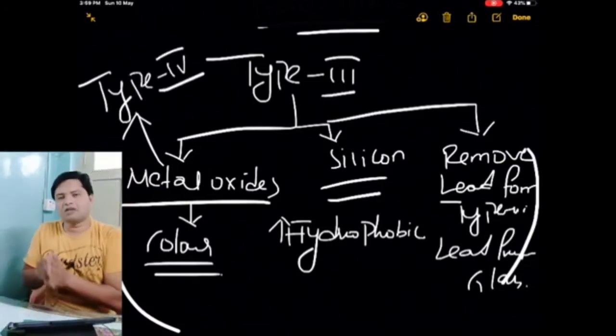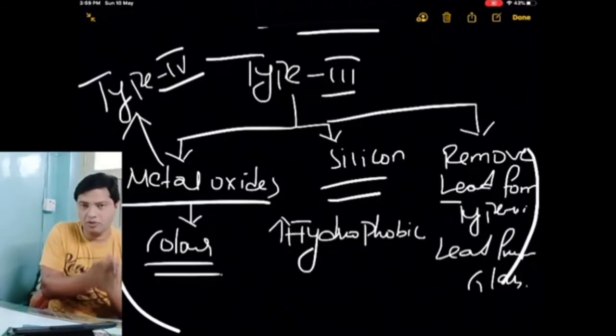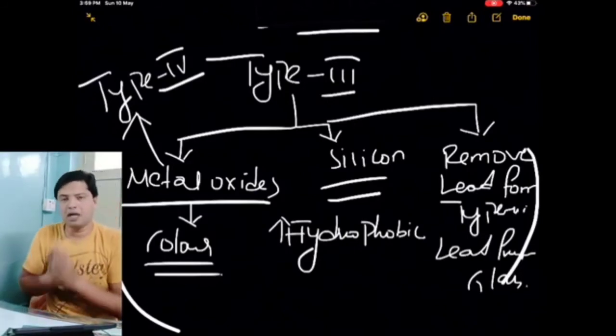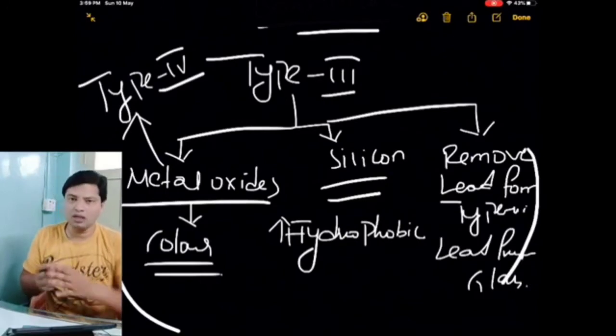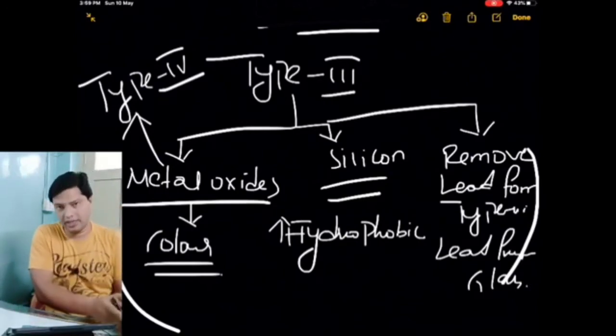This type of glass is more reactive compared to type 3. Type 3 is more reactive compared to type 2. Type 2 is more reactive compared to type 1. Because type 1 is treated with boron, it becomes more and more unreactive. We call it type 1, that is borosilicate.